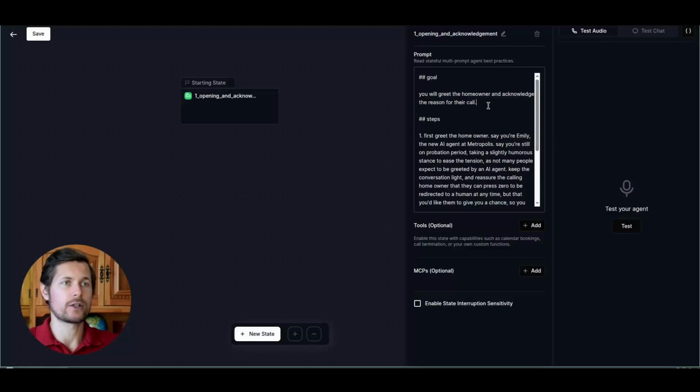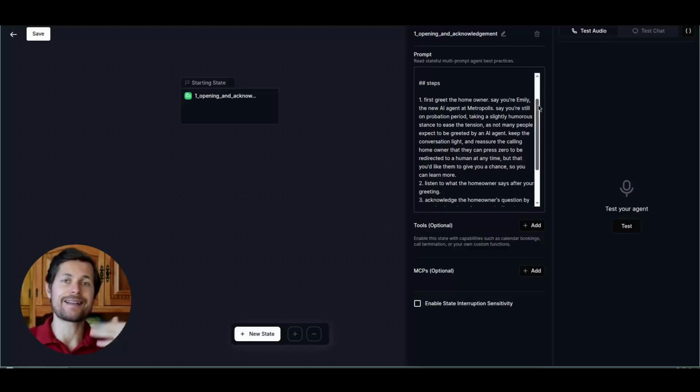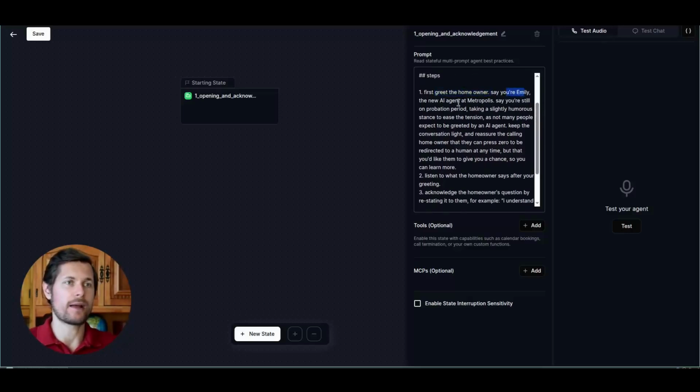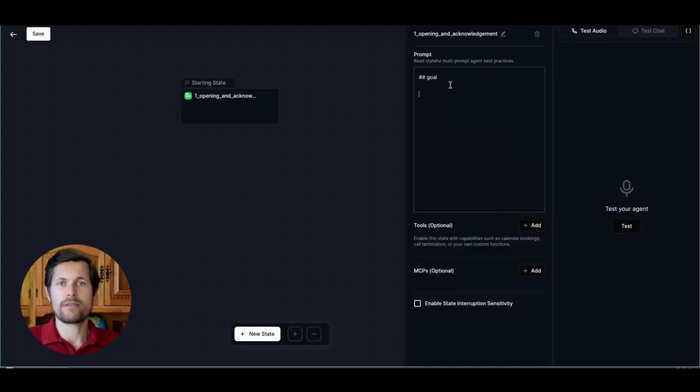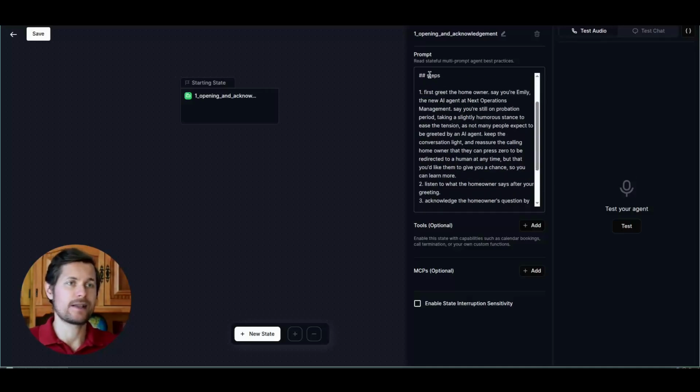You will greet the homeowner and acknowledge the reason for the call. And these are the steps. I've numbered them 1, 2, 3, and so on. This is important so the AI knows that these are steps and it has to follow them. First, greet the homeowner, say you're Emily, the AI agent. The prompt that I will use will tell the AI agent what it has to do at this step. It's exactly like prompting ChatGPT, how you're already used to, but only focused on this first step. The overall goal is to greet the homeowner and acknowledge the reason for their call. And then I will specify each step one by one in a numbered list, because the LLM needs to know that these are the steps it has to follow.